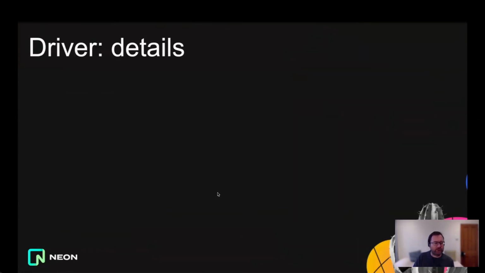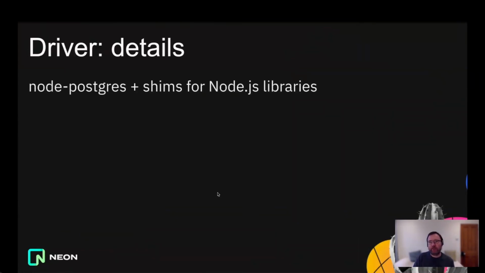What do we need to do to make this work? Well, as I mentioned at the beginning, the driver is based on the standard Node Postgres driver, called Node Postgres. It's what you get when you do npm install pg. But because that's a Node driver, and the full Node environment typically isn't available in these serverless compute facilities, we have to provide some shims for the Node.js library that Node Postgres expects. And that includes some small, simple things.